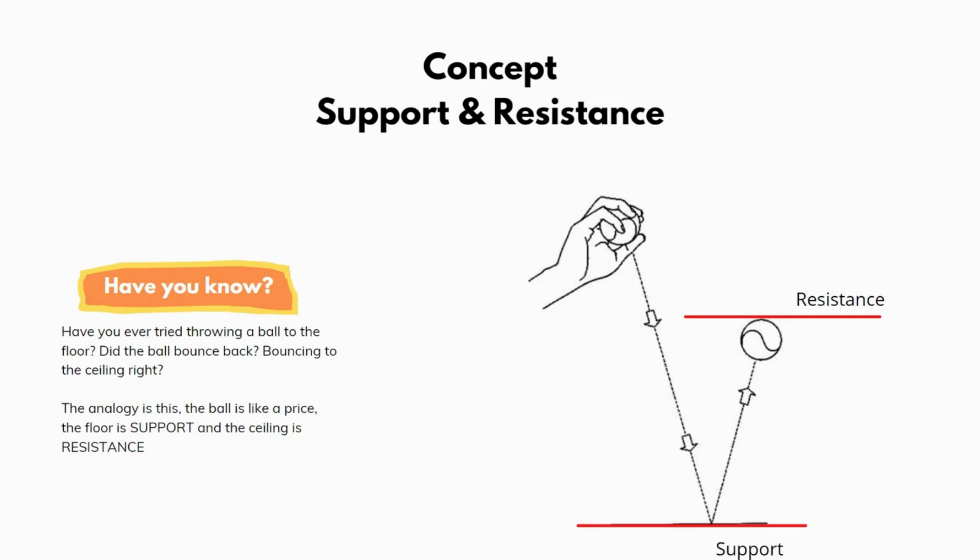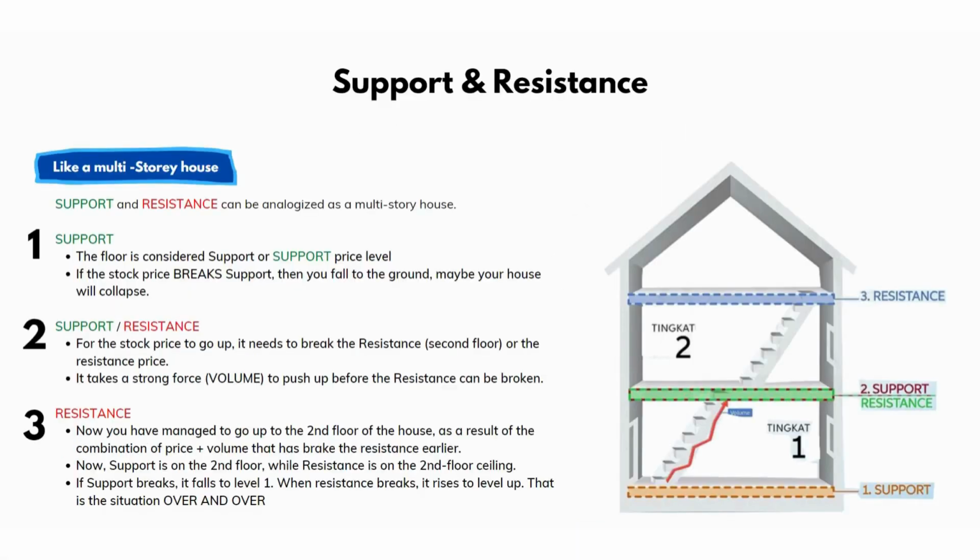I mean, we make an analogy that the ball is like the price. I'm saying again, the ball is the price, and when we throw it at the support, it starts to rebound and goes to the resistance. Okay, this is the first analogy of support and resistance.